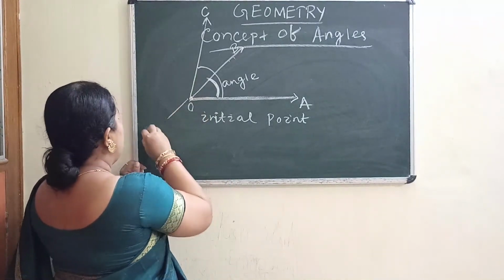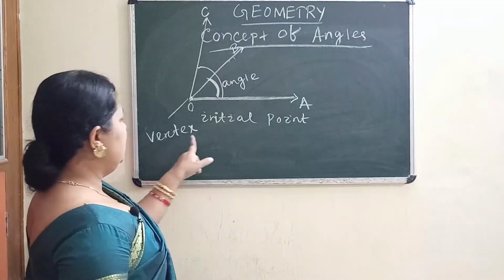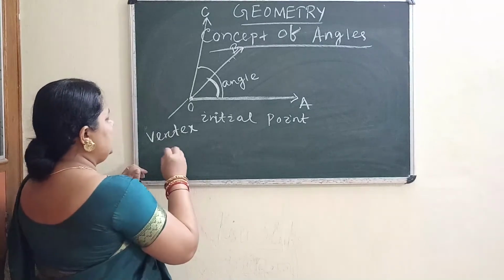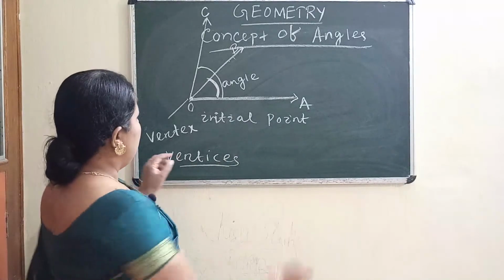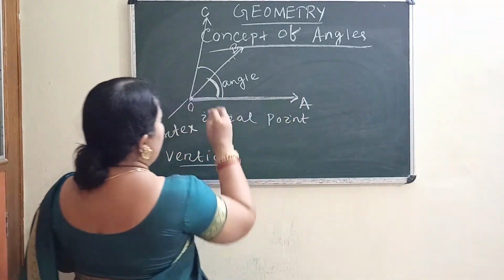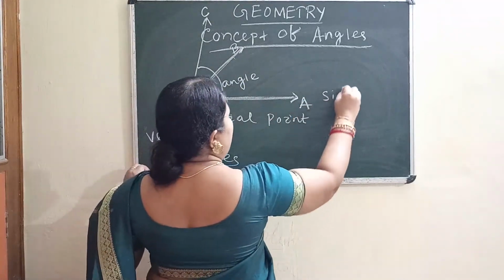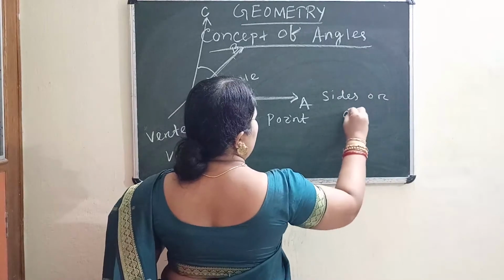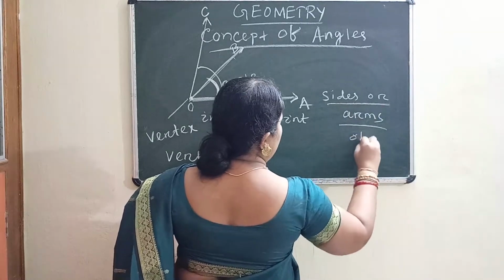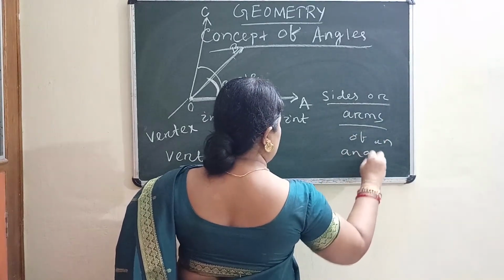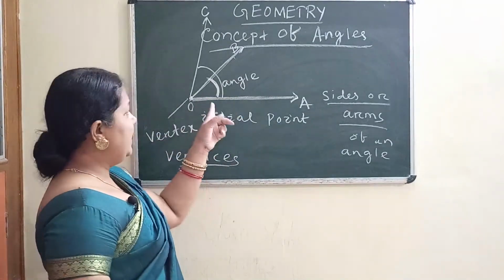This point is called your vertex. Remember this, vertex, and the plural of vertex is vertices. So this is the initial point, and these two are the sides or arms of an angle. Now tell me what is the name of the angle.